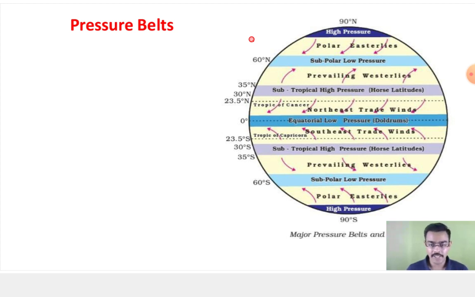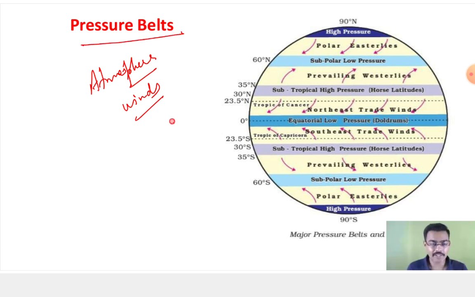Let's start today's lecture. In the previous session we discussed the atmosphere, its composition and its structure. In today's session we will discuss winds, the types of winds like primary winds, secondary winds and local winds. Today we will discuss the pressure winds, then precipitation, types of precipitation, cyclones, anticyclones, and tropical and temperate cyclones.